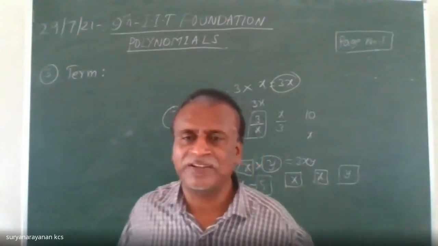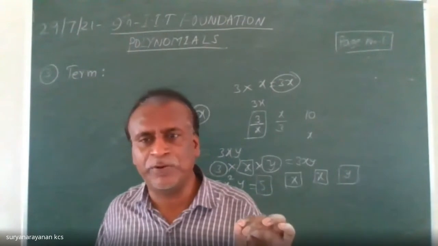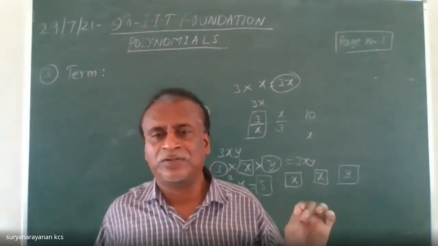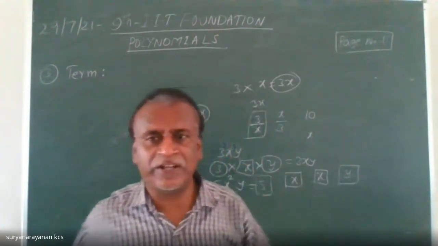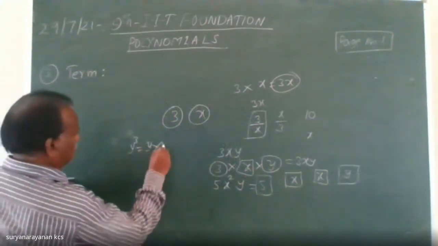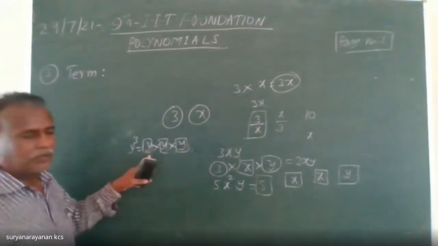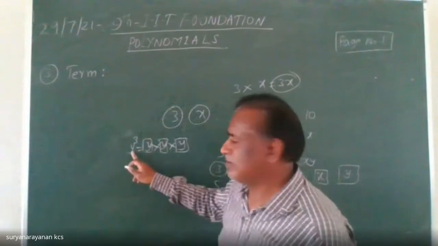Y square is not said to be a variable. Y cube is not said to be a variable. Y cube is a term. It is not a variable. The same unknown quantity y is repeated 3 times.